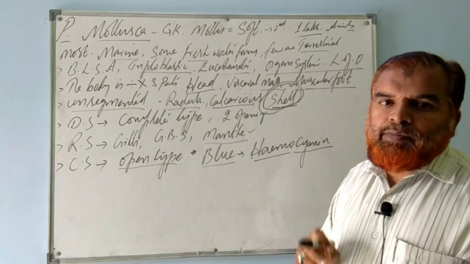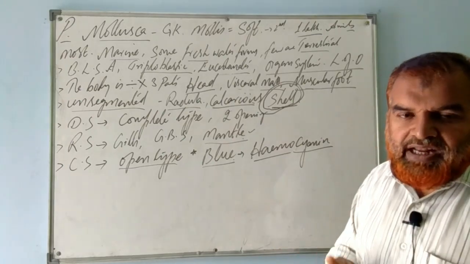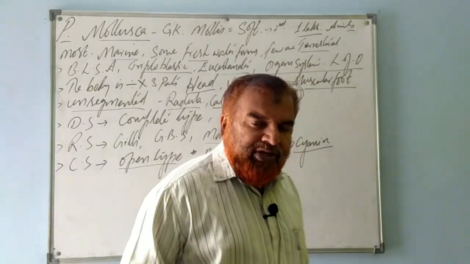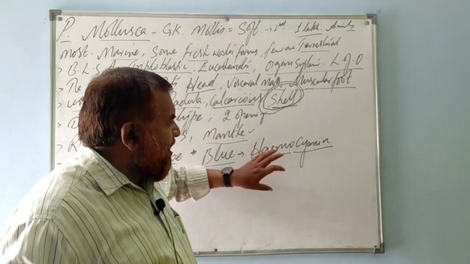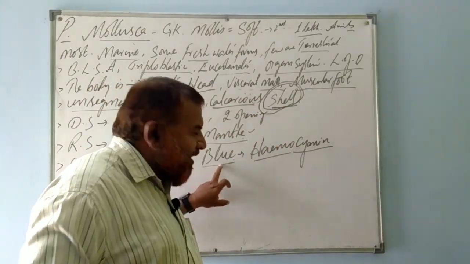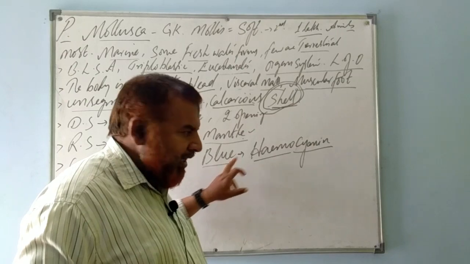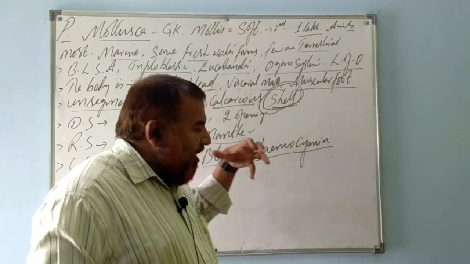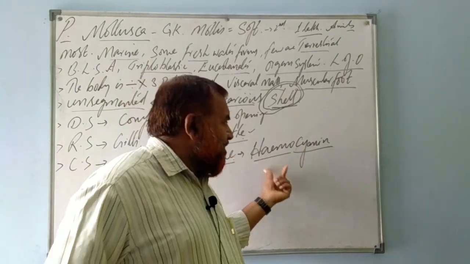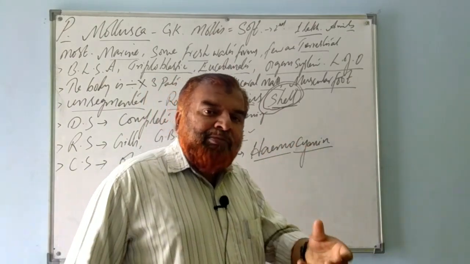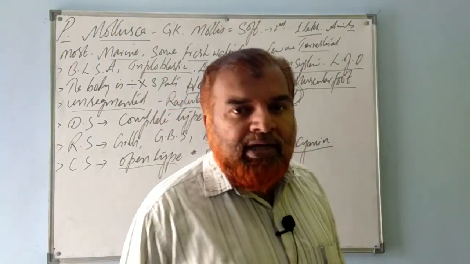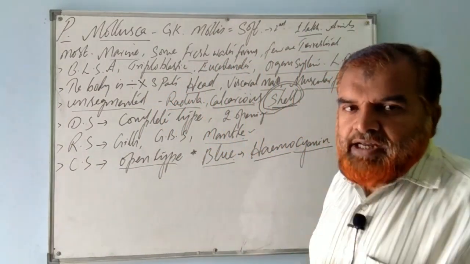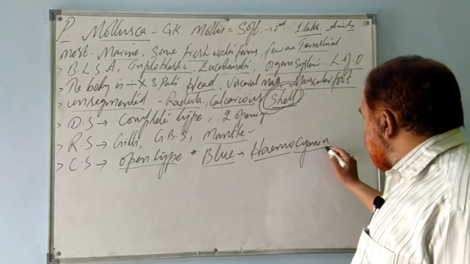Heme also refers to blood. The study of blood we call hematology. Heme refers to iron, first meaning, second blood. Since the blood is what in color? Blue color. Why is it blue in color? Because of the presence of a pigment called hemocyanin. Cyanin is a blue color pigment, and it's a very important point.